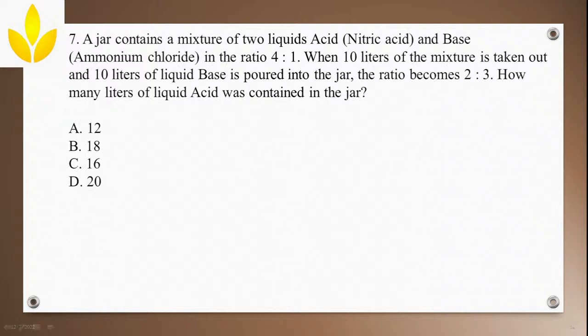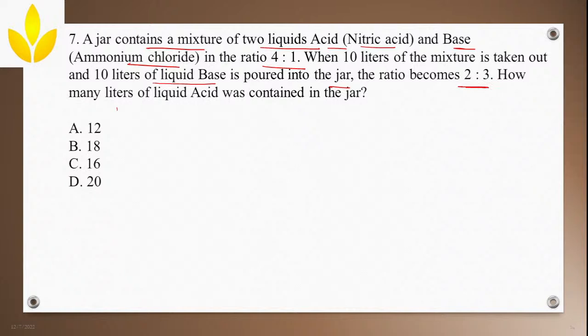I think we have left off at the jar, the 7th question. Here what they said, a jar contains a mixture of two liquids. One is the acid, which is nitric acid, and another one is a base, which is ammonium chloride, in the ratio 4:1. When 10 liters of the mixture is taken out and 10 liters of liquid base is poured into the jar, the ratio will become 2:3, correct?